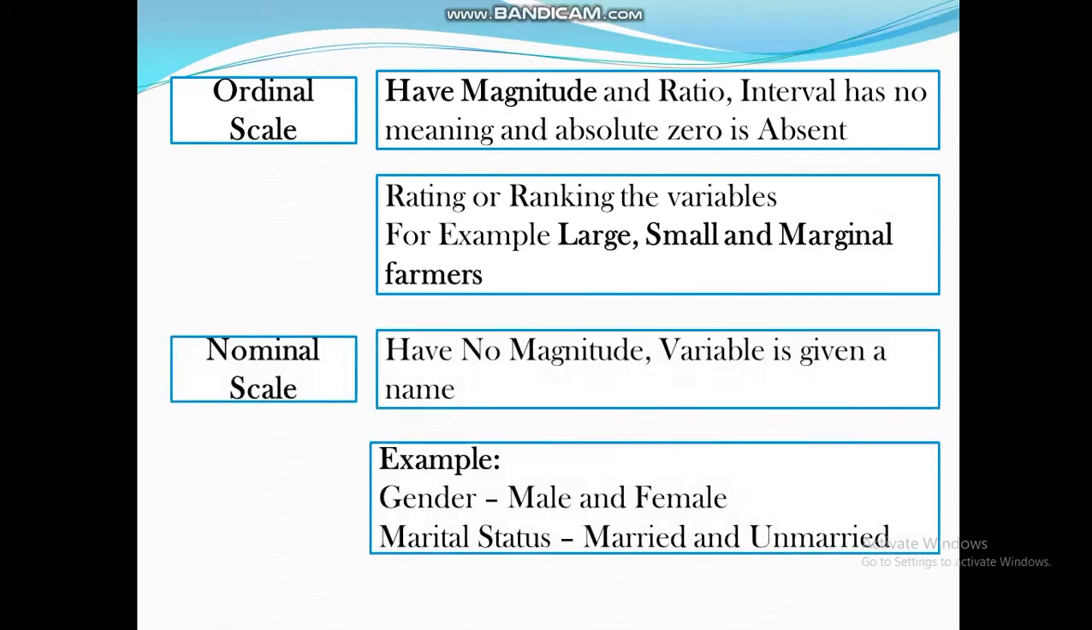Next is nominal scale. The nominal scale has no magnitude, and the variable is given as a name. For example, gender. Gender is a variable and is an example of nominal scale. Gender, that is male, female, and marital status, married, unmarried. These variables have no magnitude, but they have some meaning. So these are examples.